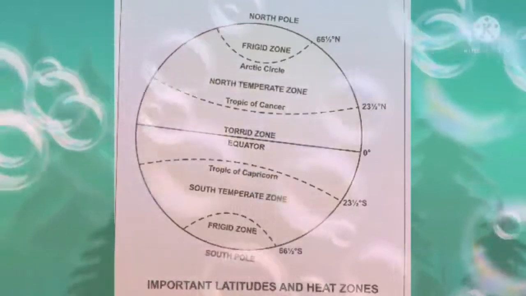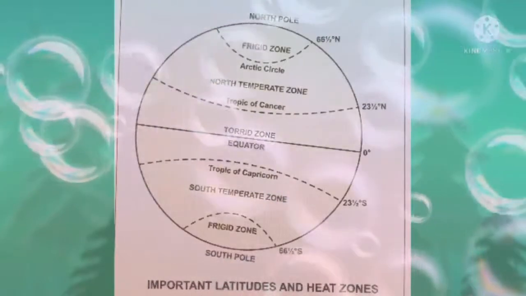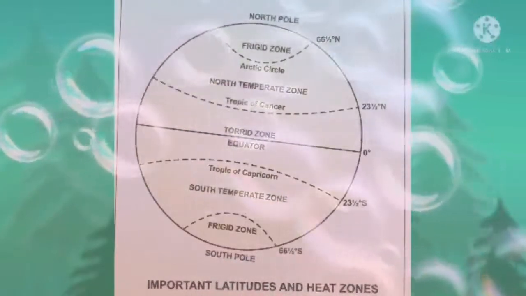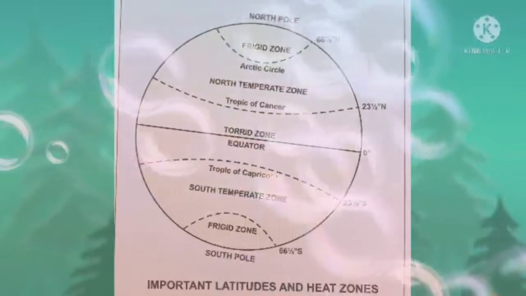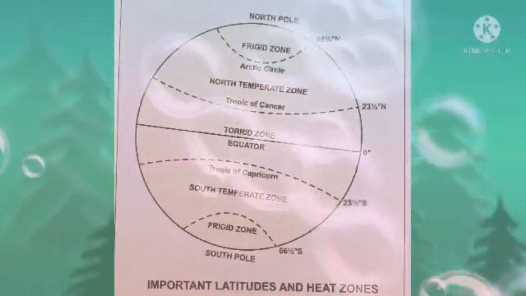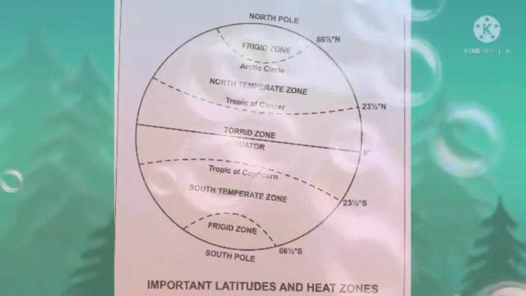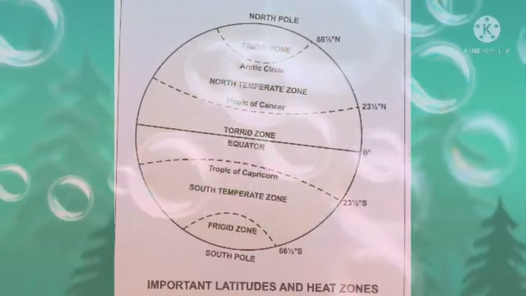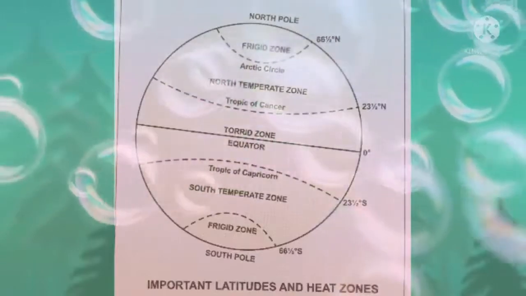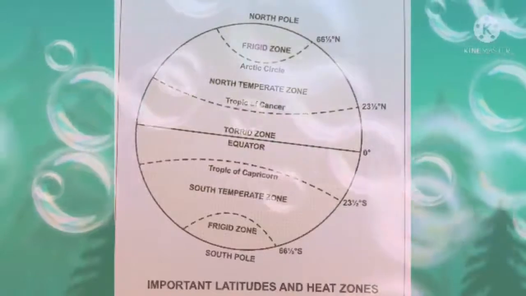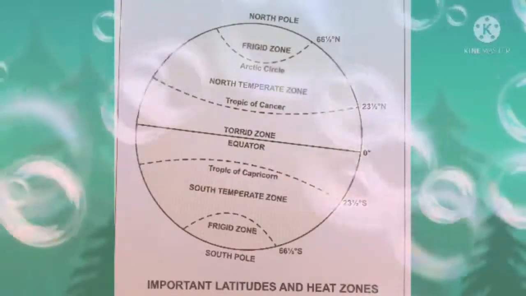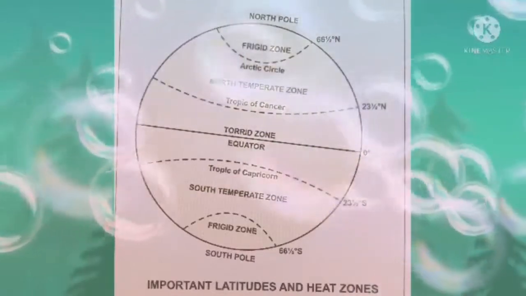The midday sun never shines overhead on any latitudes of this region. This experiences slanting rays of the sun throughout the year. That's why the angle of sun rays goes on decreasing towards the poles.